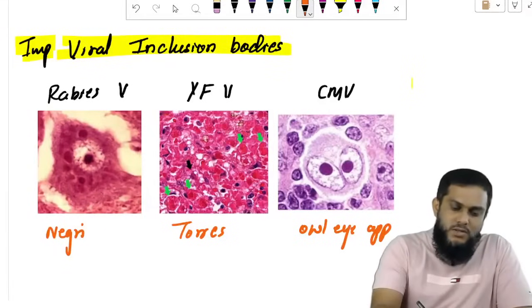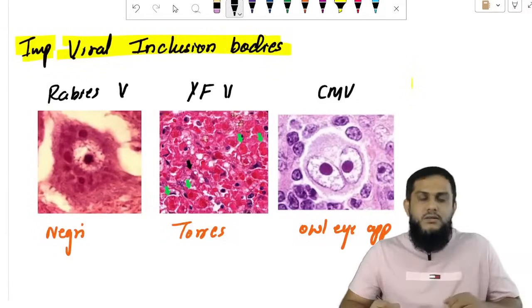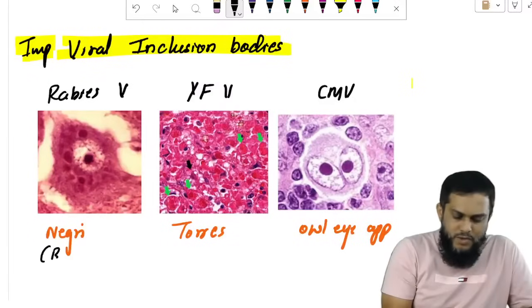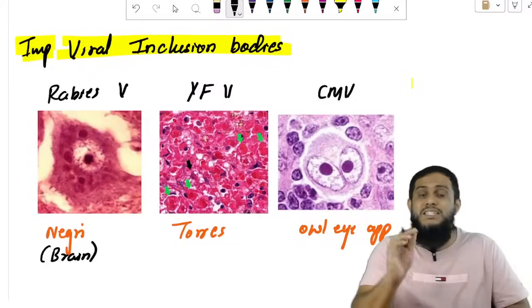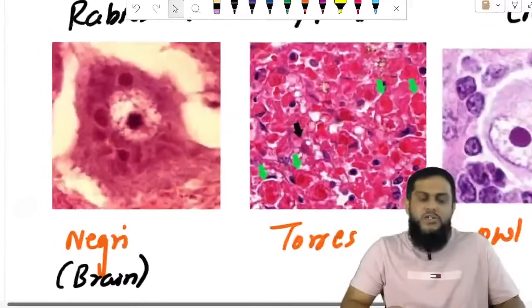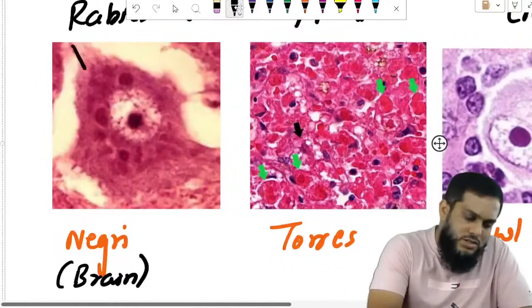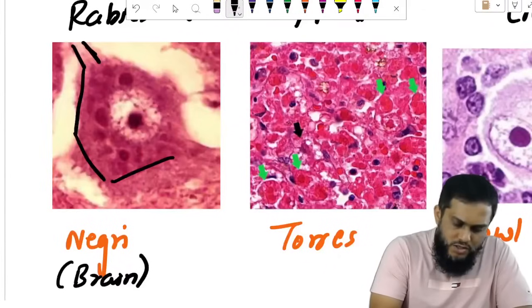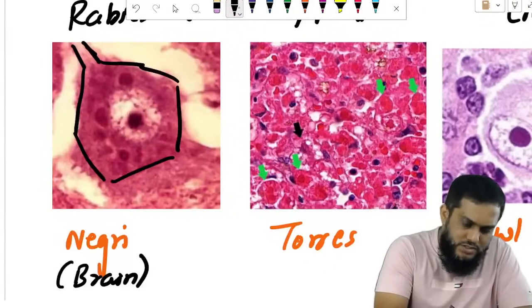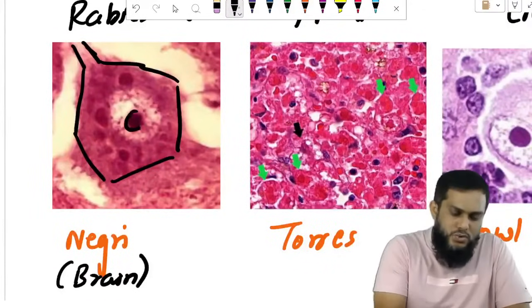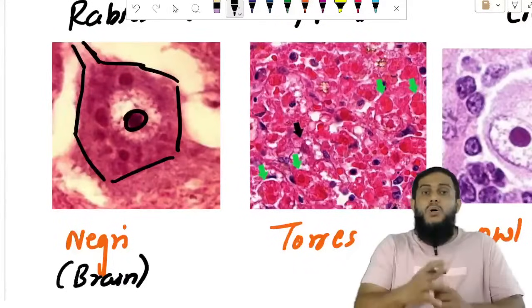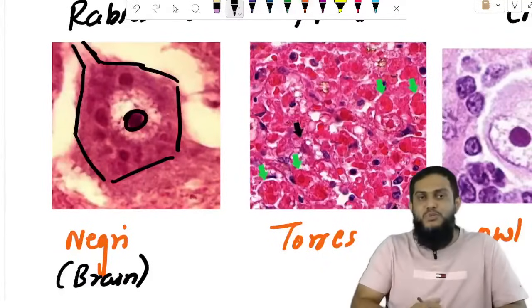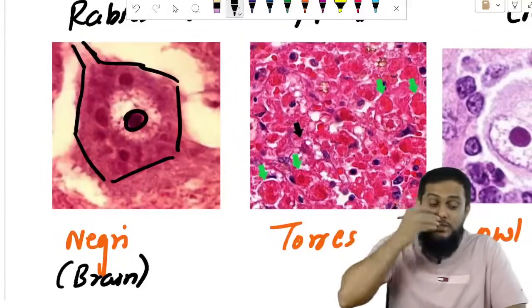If you ask me where the Negri bodies are, Negri bodies are found in the brain, in the hippocampus and cerebellum. So what is this? This is brain tissue. This is the axon, this is the cell body, this is the nucleus. So in total this is a neuron. Negri bodies are found in the brain, hippocampus and cerebellum.